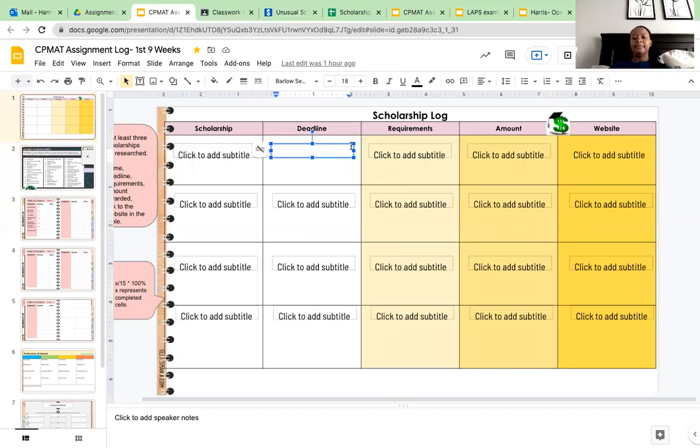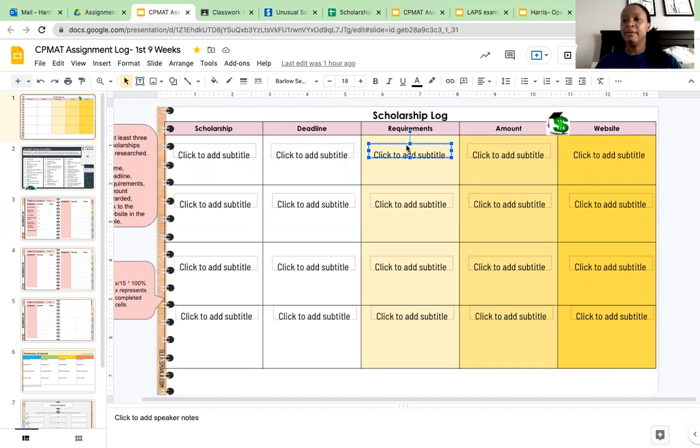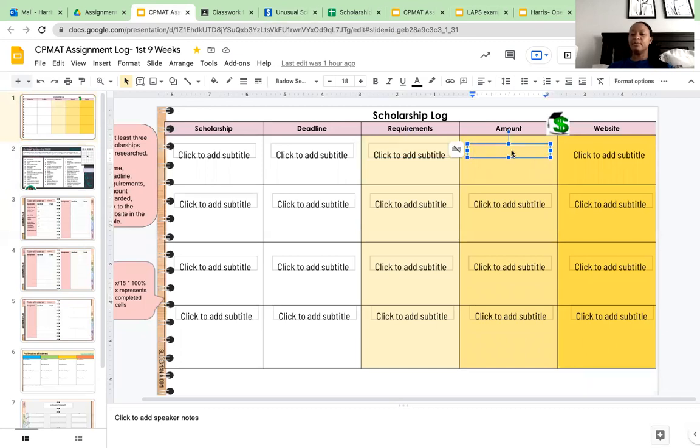Add the deadline, add any requirements that they're asking for. If it requires an essay, or if you have to be low income, then you need to put that, because not all of us have a low income. Some people's parents make too much money and they're no longer able to get the low economic scholarships, the scholarships that are need-based. Then add how much the scholarship awards, and the link to the website.